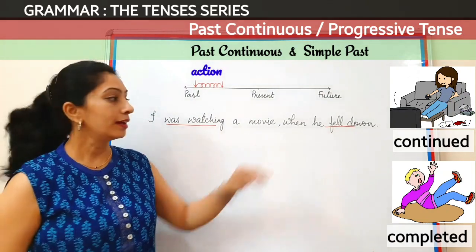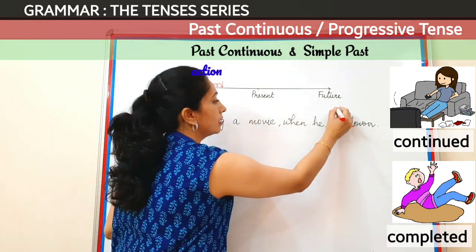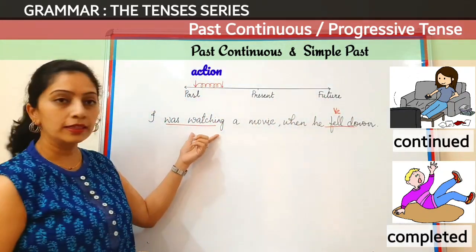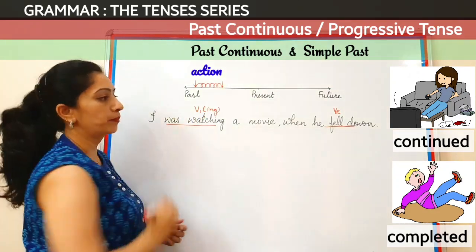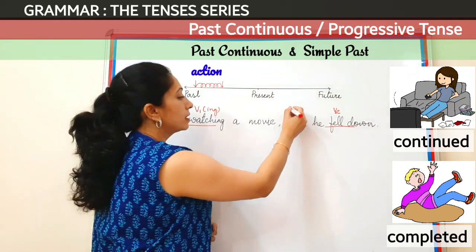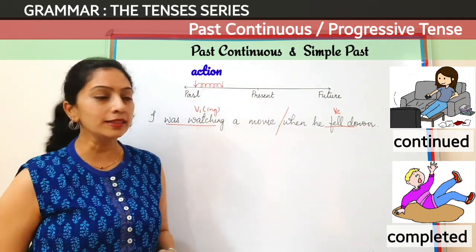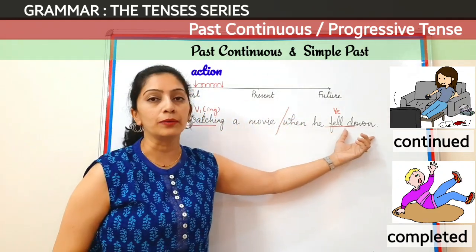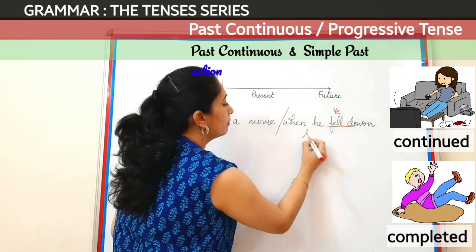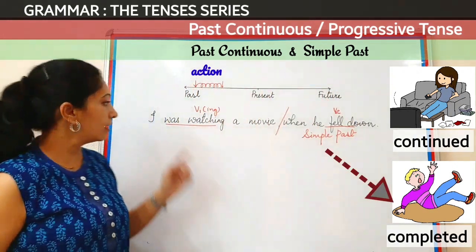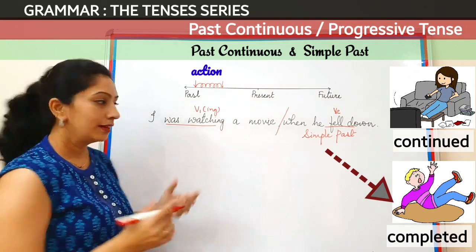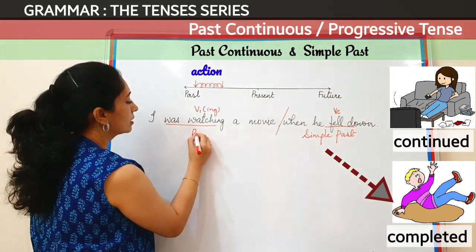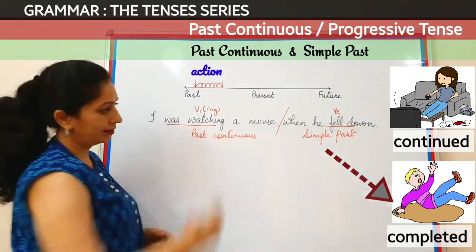Okay, so if you look at this verb, this is in the V2 form and this is in the present participle, that is V1 and ing form. So if I break this sentence into two parts, I can see when he fell down denotes simple past, whereas I was watching a movie denotes past continuous.